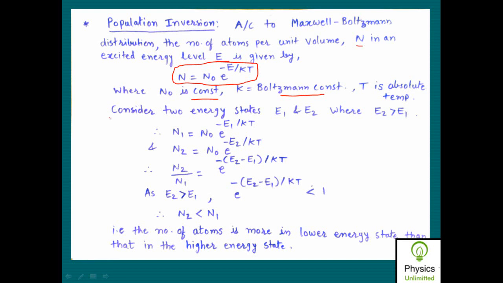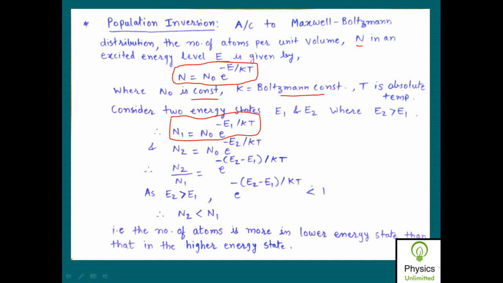So consider the two energy states E1 and E2, where E2 is greater than E1. Therefore the number of atoms according to this law in the ground energy state can be written as N1 instead of N. I write this as N1.